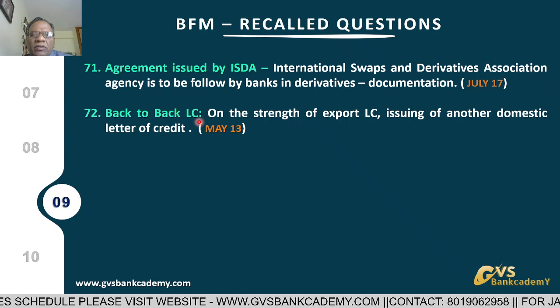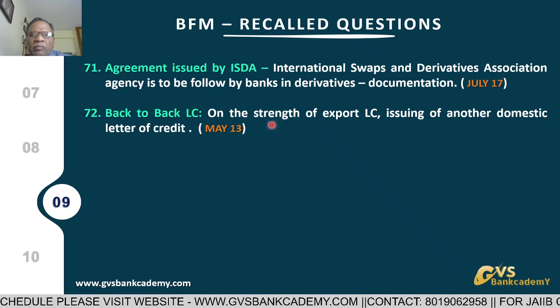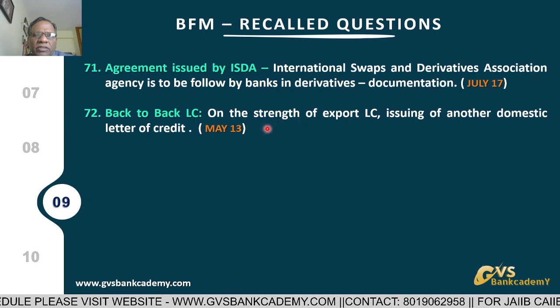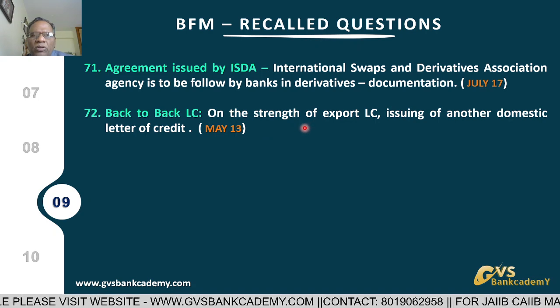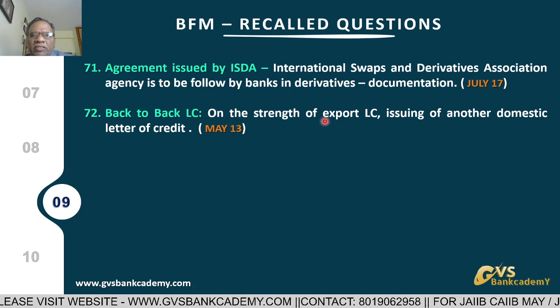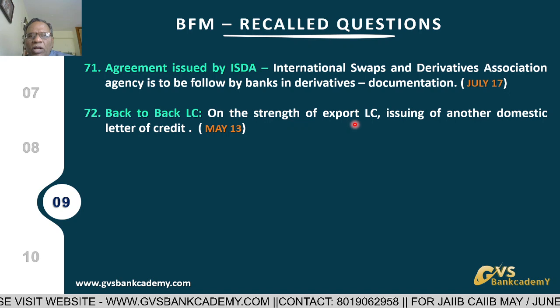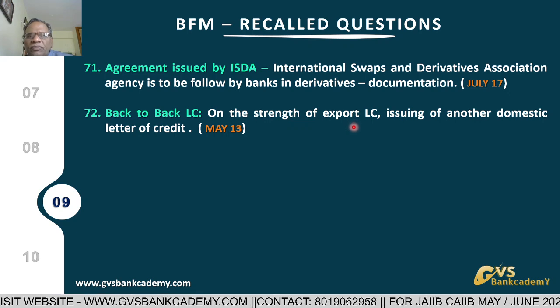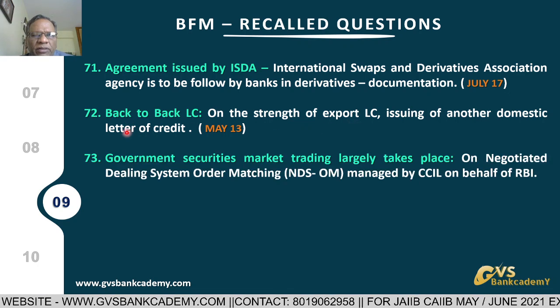Back-to-back LC means that when an exporter is unable to meet the export obligations, at that time he will request his bank to issue a local LC against the security of the export LC. That is back to back.